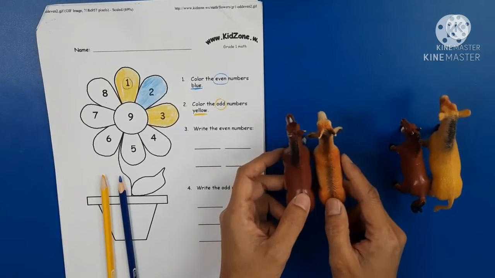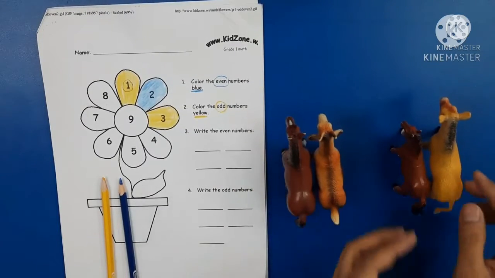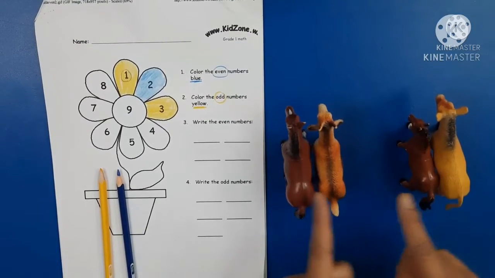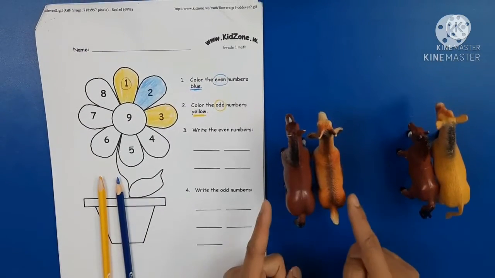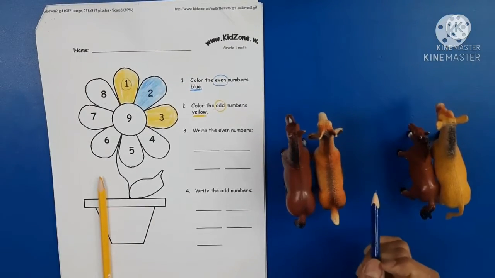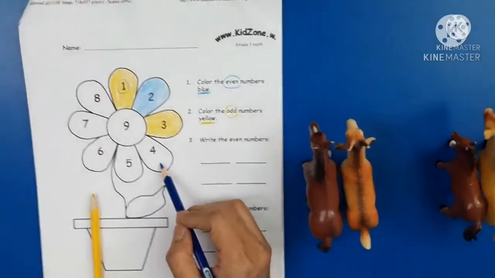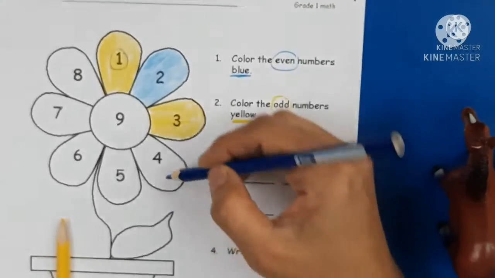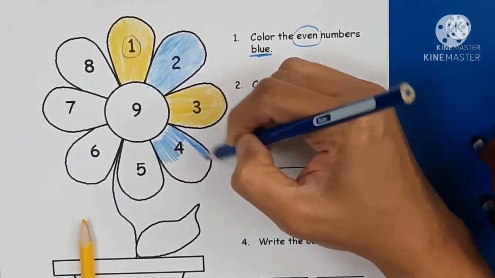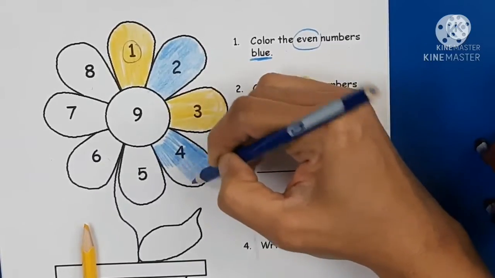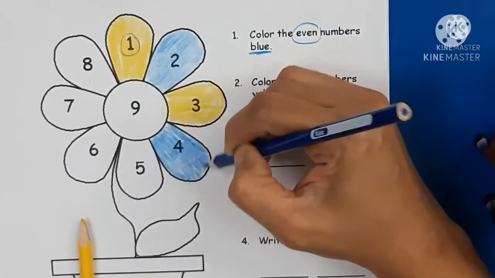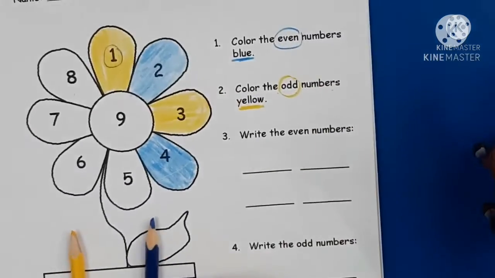There are 2 in group A and another 2 animals in group B. So number 4 is an even number. Let's color number 4 in blue. 4 is an even number. Good.